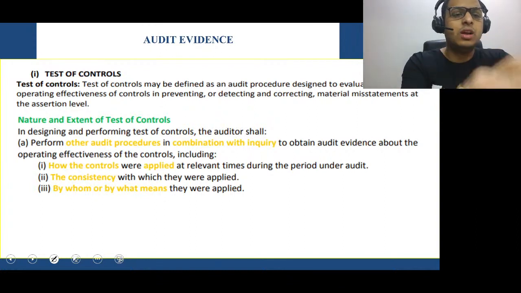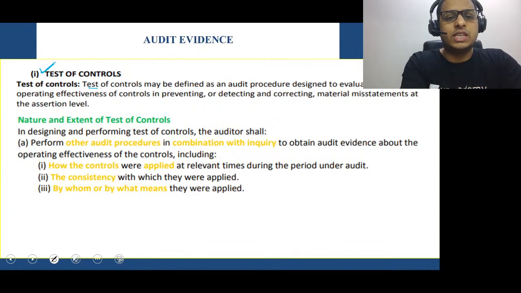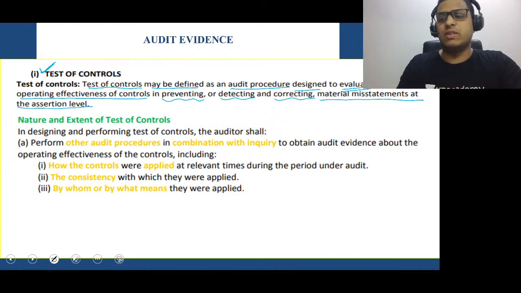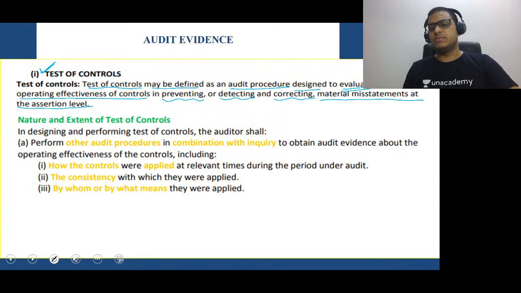Come, so first we are doing here test of controls. Test of controls may be defined as an audit procedure designed to evaluate the operating effectiveness of controls in preventing or detecting and correcting the material misstatements at the assertion level. Simple, at the assertion level.